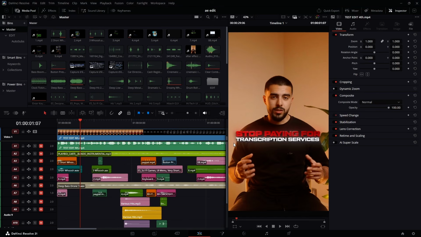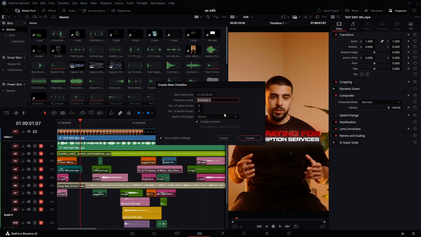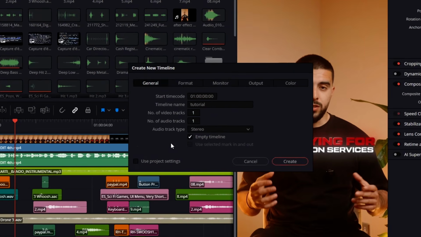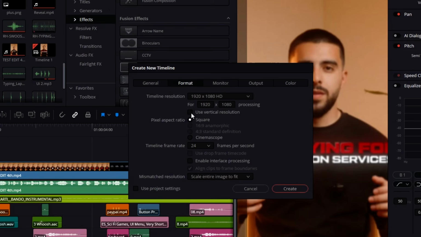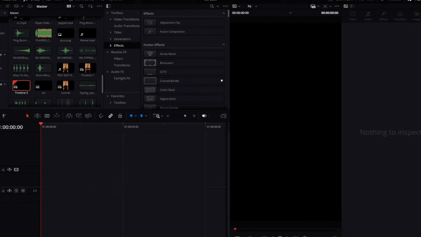Now in DaVinci Resolve, we are going to create a new timeline. You can hit Ctrl N on your keyboard and you can name that maybe tutorial. Okay, and uncheck project settings, go to format, use vertical resolution, and you can change this to 30 frames per second because the video is in 30 frames per second, and you can create that. Now we have a new timeline.